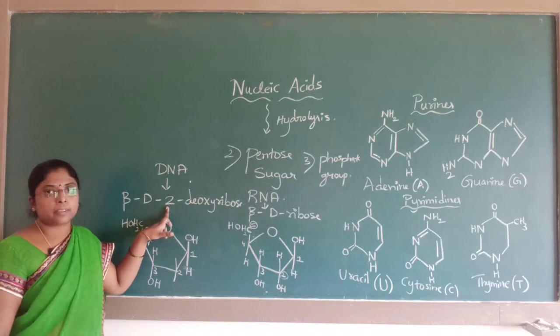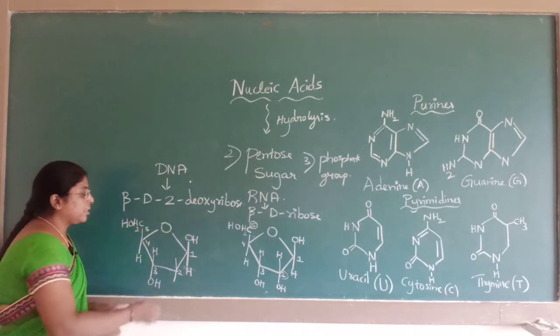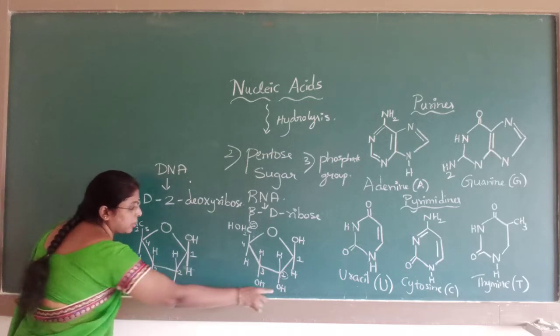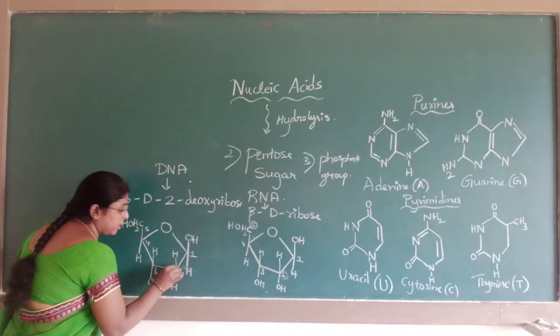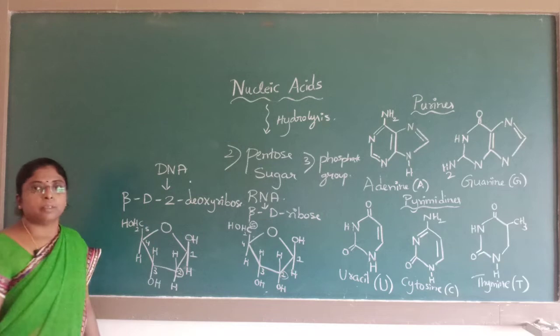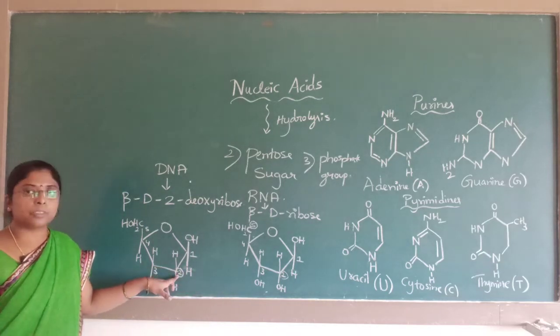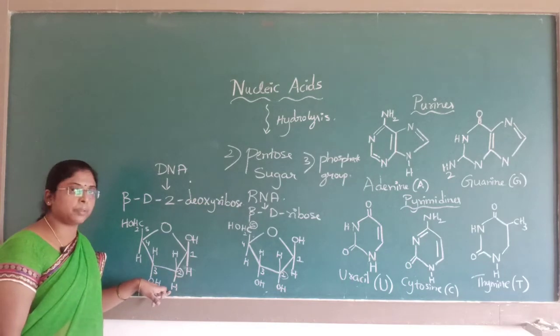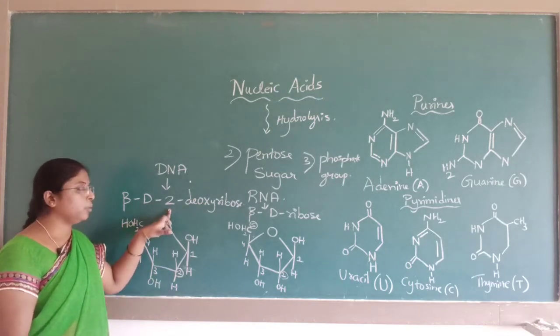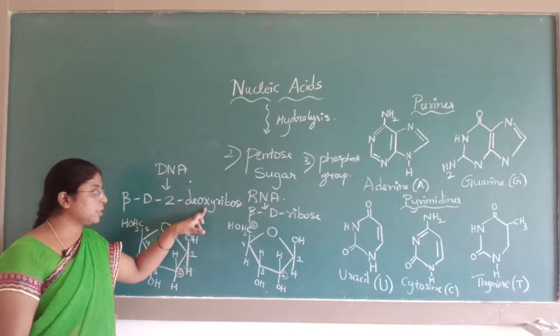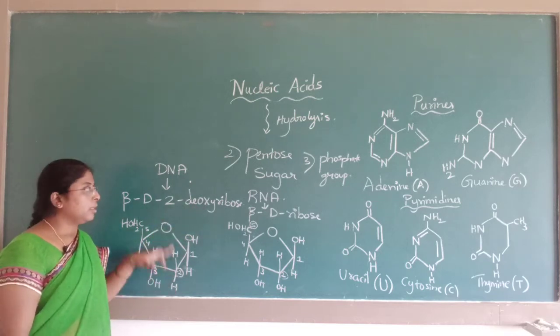At the second carbon atom, on removing oxygen, it becomes only H. Oxygen is removed at the second carbon atom. It becomes 2, meaning the second position. D means removal. Oxy means oxygen.